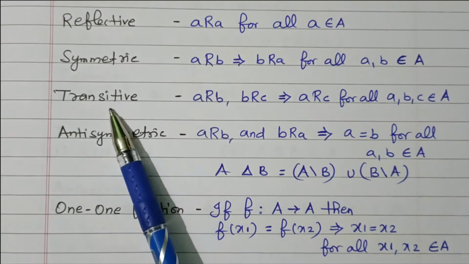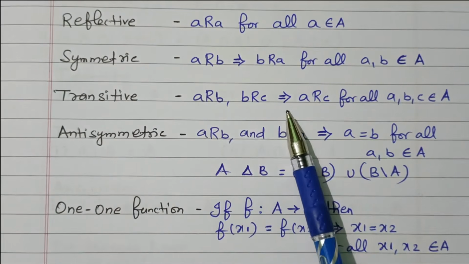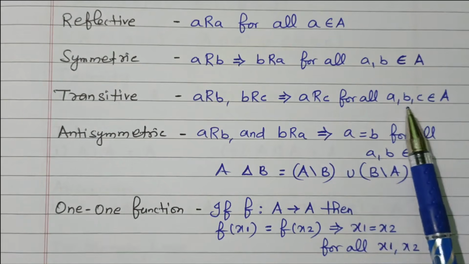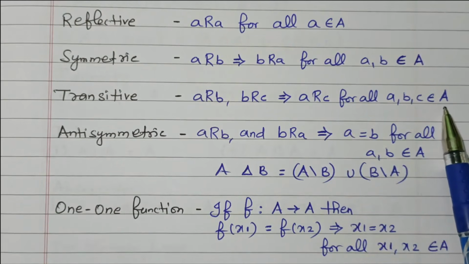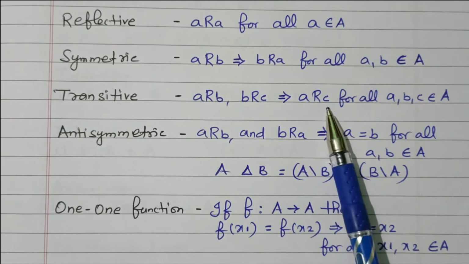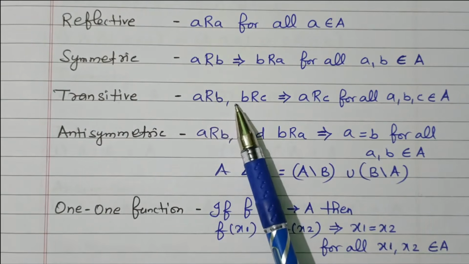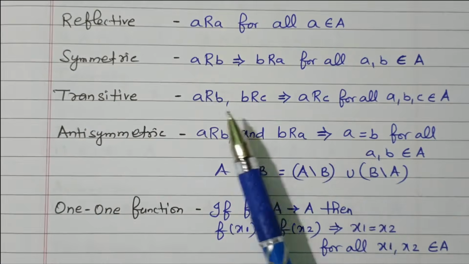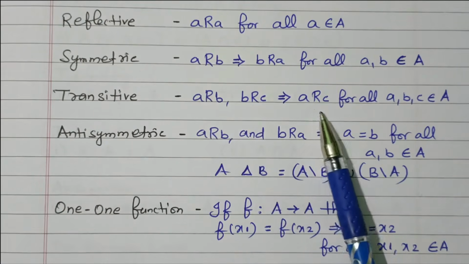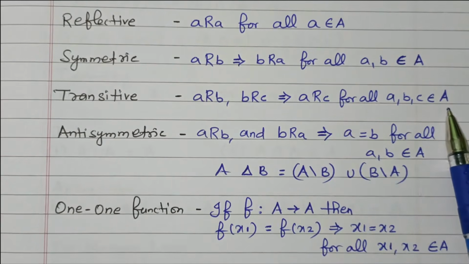Then transitive. a relates b, comma, b relates c implies a relates c for all a, b, c belongs to capital A, belongs to the main set. So here a to b, b to c, here a to c. So this is transitive: a to b, b to c implies a to c. If we are going from a to b, b to c, then a to c is also available, for all a, b, c belongs to the main set A.